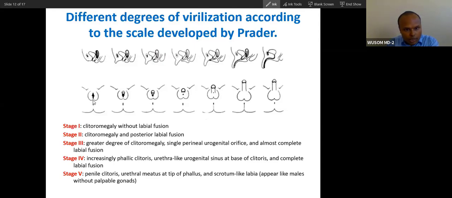You can see fusion of the labia majora. These are the stages. In simple cases, there will not be fusion; there will be enlargement of the clitoris only. But as this progresses, the virilization is represented by enlargement of the clitoris and then fusion of the labia majora, forming a testicle-like structure. So this is the progression of virilization.